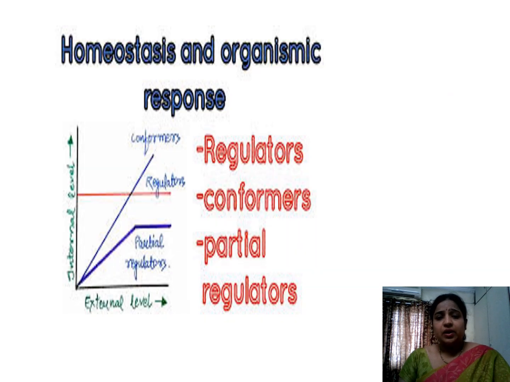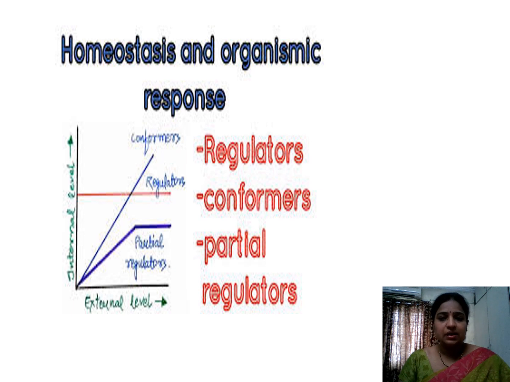Now, if you look at the graph explained here, we can see three levels. The first one is always stable with respect to the external environment. Whatever the external environment, whether it is less or increasing, the inside environment of the organism is always stable.